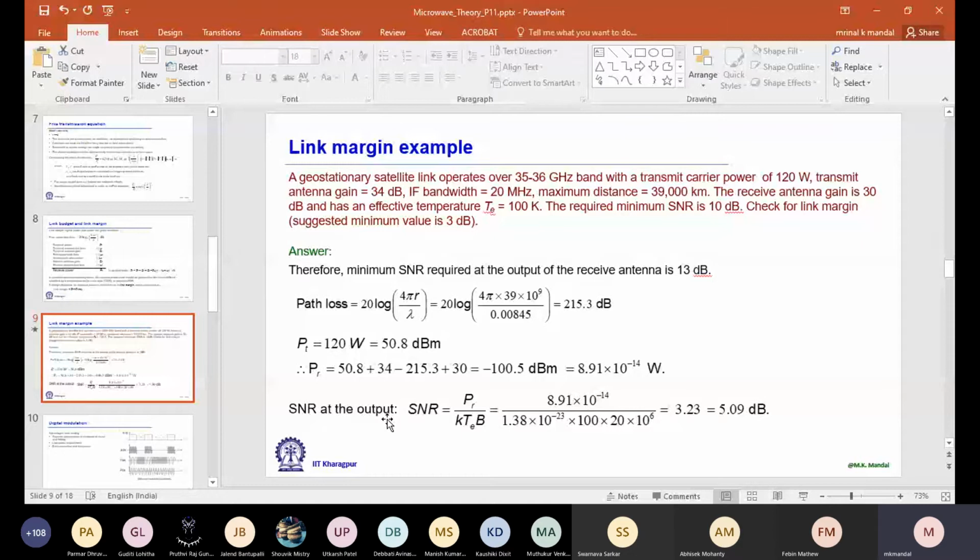And B, as I said, is defined by the IF bandwidth. So put 20 into 10 to the power 6, it's coming 5.09 dB. So it is not maintained. So the only option then is you have to increase transmit power. Because here SNR is 5.09 dB, but requirement is 13 dB. We have to increase it.